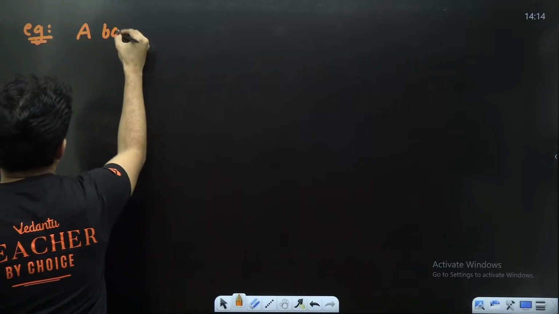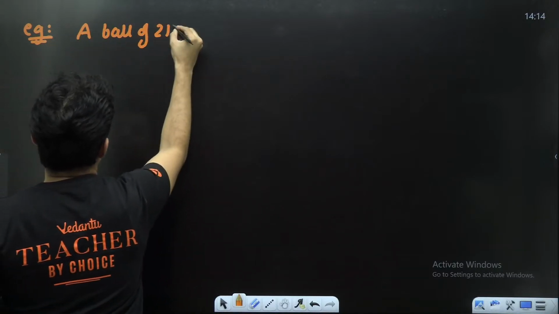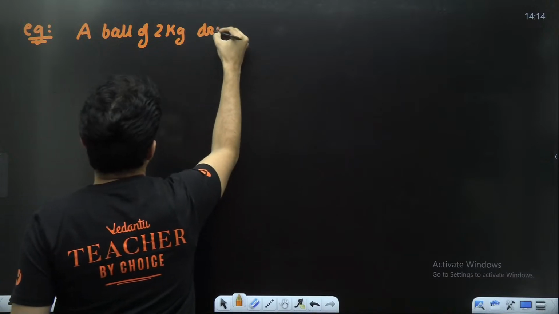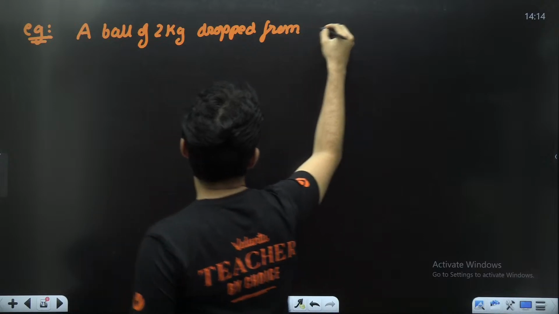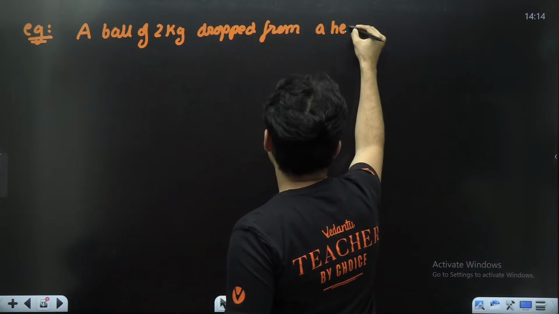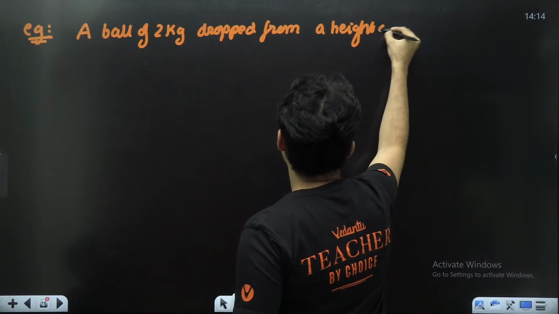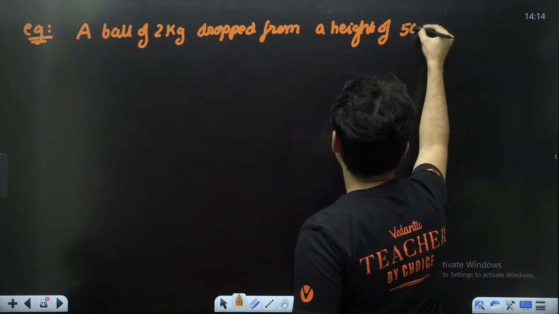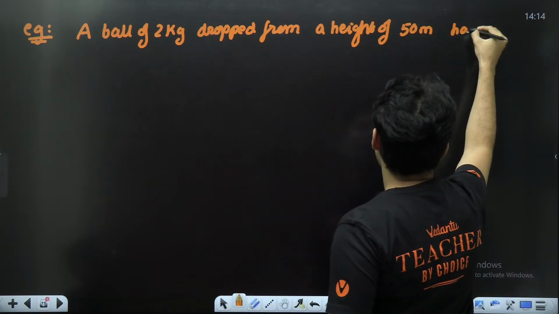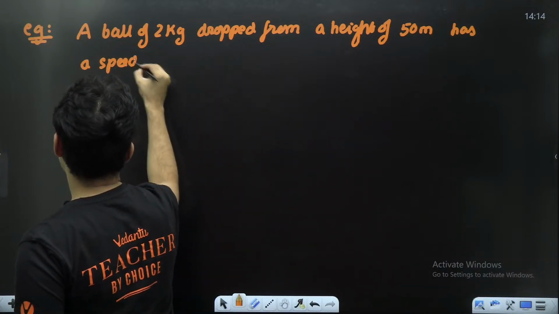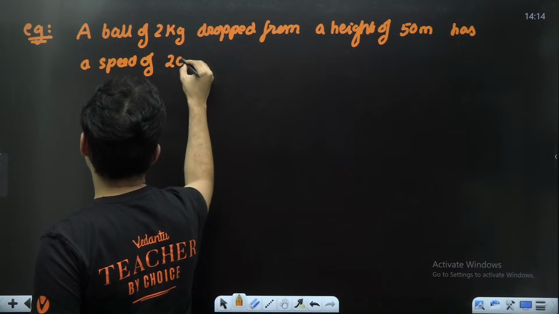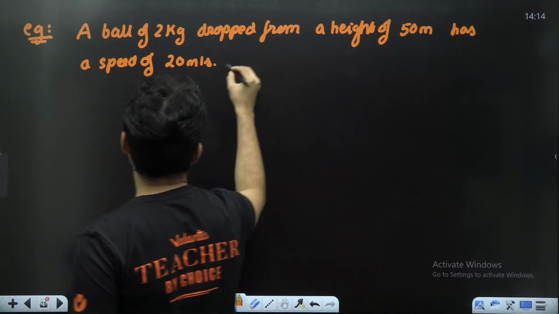A ball of 2 kg dropped from a height of 50 meters has a speed of 20 meters per second.